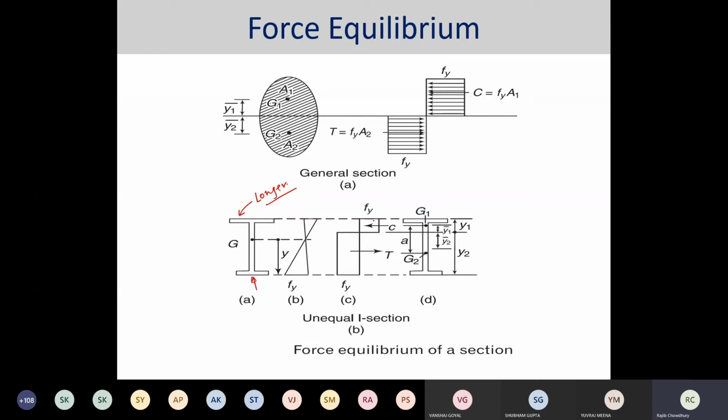Definitely, you know already, this particular plastification zone, if it is symmetric, then what would happen? It would happen something like that from the neutral axis. If it is not symmetric, then there would be more area either below or above the neutral axis. If it is something like that, I'm just reversing: this flange is over and this flange is coming down. So depending on the orientations also, you can get many different combinations.